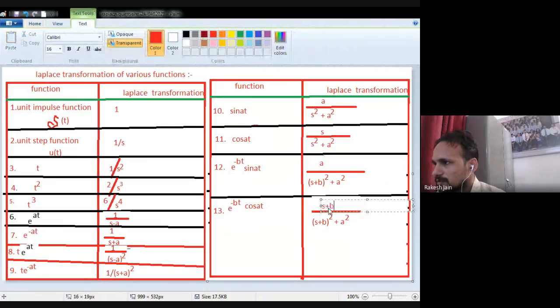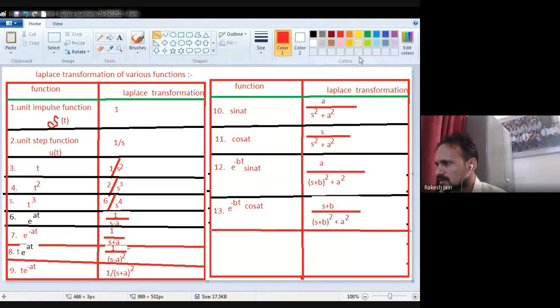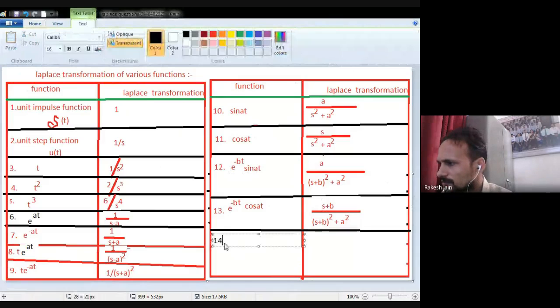Now the next one, within 1 minute we will complete our lecture. Have patience. Now the 14th one is hyperbolic. With hyperbolic functions, what will happen?